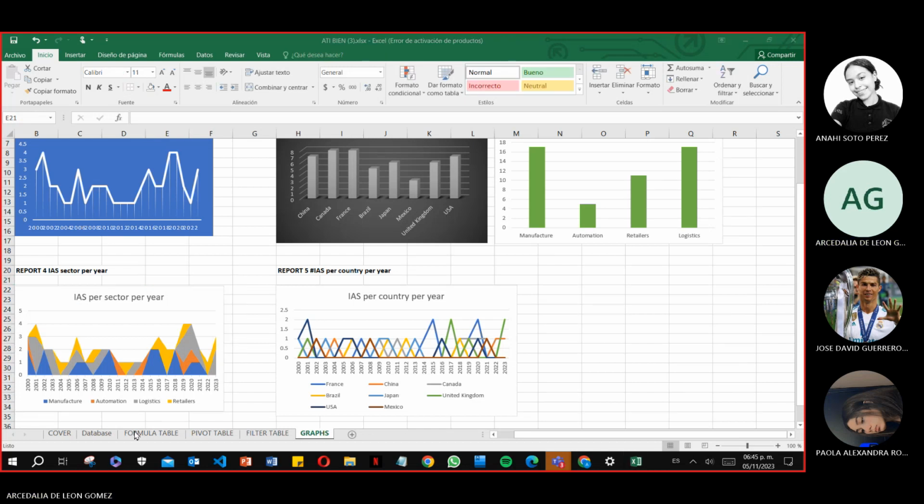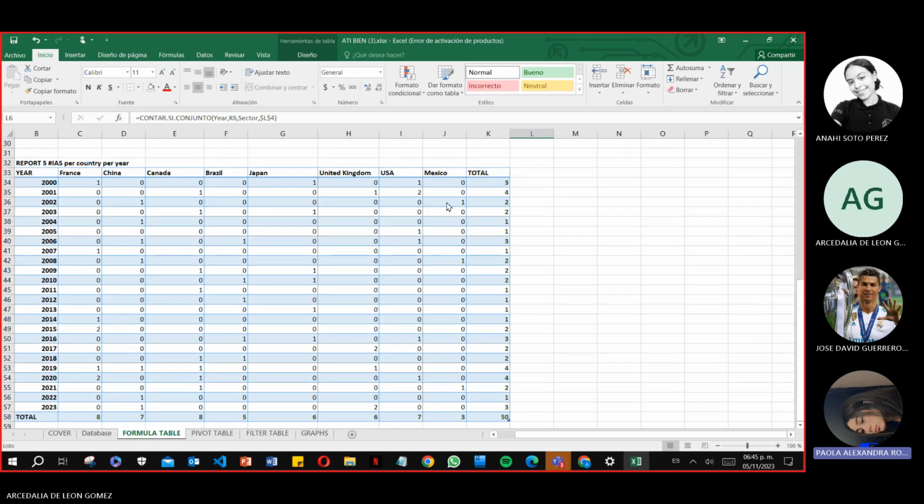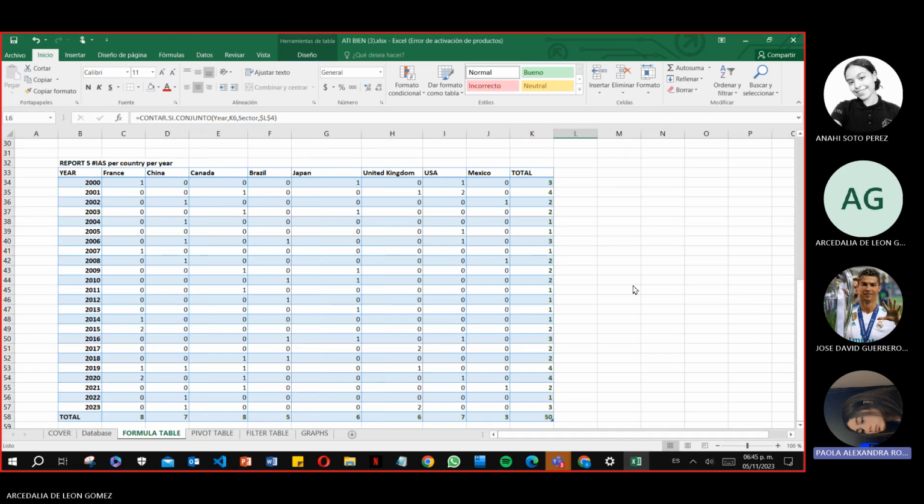And finally, in report 5, as in the other reports, we made three tables, one with formulas, one dynamic, and another using filters. In the first table, we show how many AIs each country created per year. In the case of the table with the formulas, we use the formula COUNTIFS together with data taken from the base data table, in which we assigned names to the country and year columns.